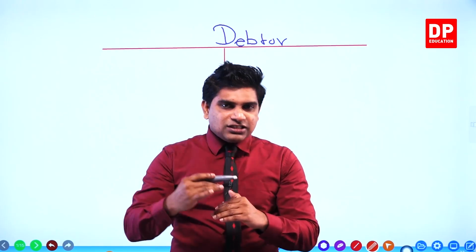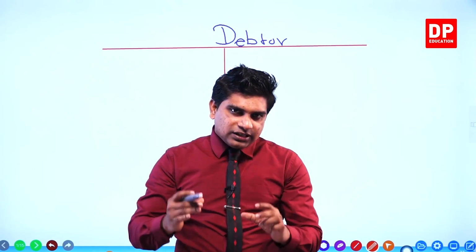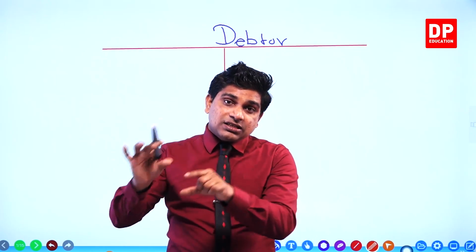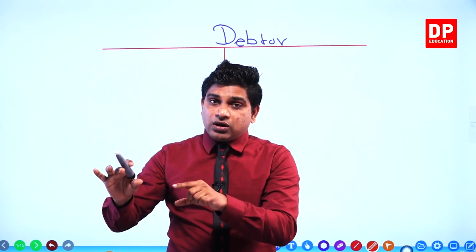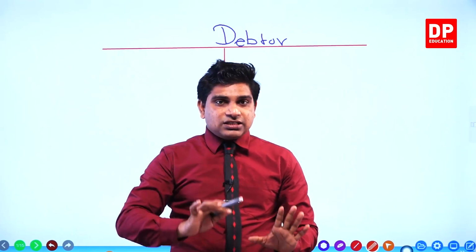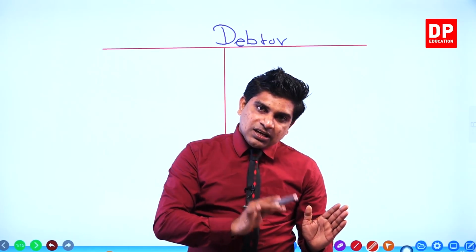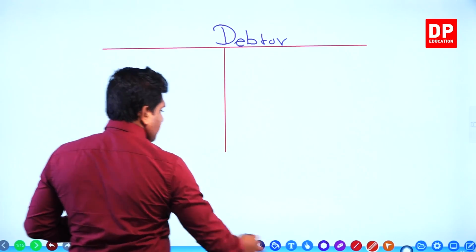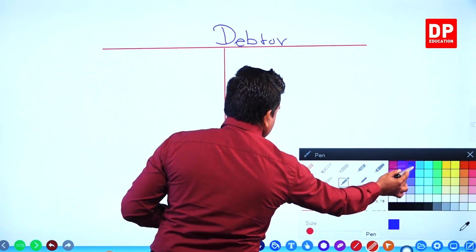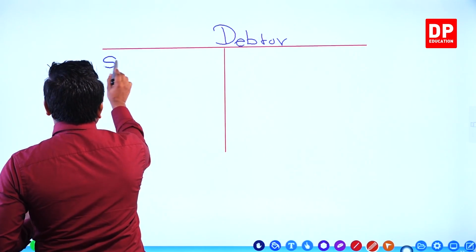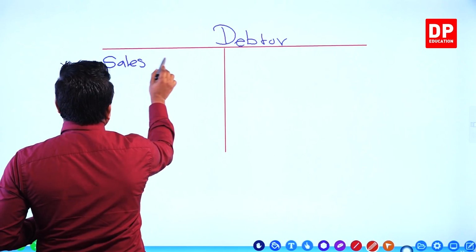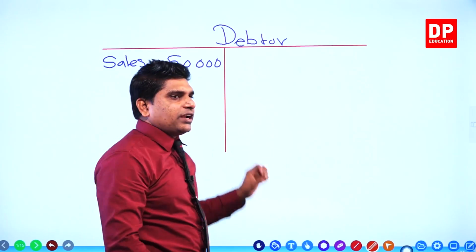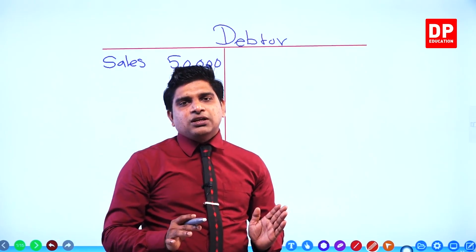After recording details in the sales journal, we get the total of the sales journal. In front of the total, we write what? Credited to the sales account, transfers to the sales account. Then sales account credit, debtors account debit. In the debtors account we write "sales", in the sales account we write "debtors". Sales mean the debtor account balance here, sales 50,000. Through selling goods we create a debtor with a value of 50,000.